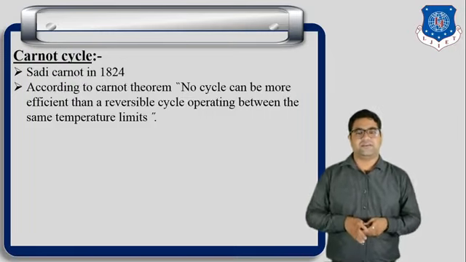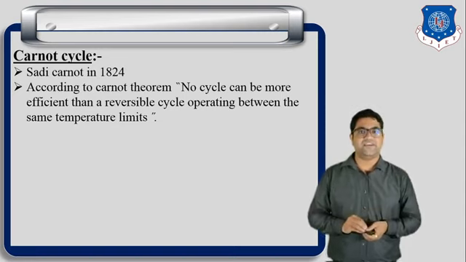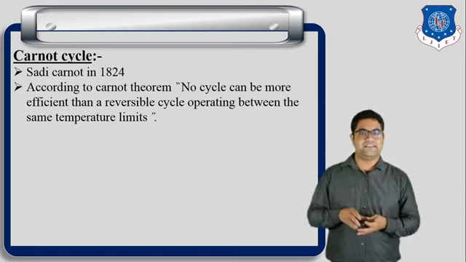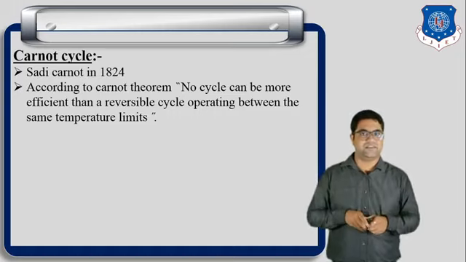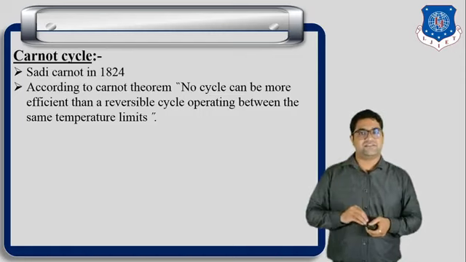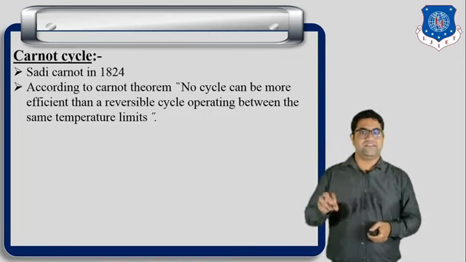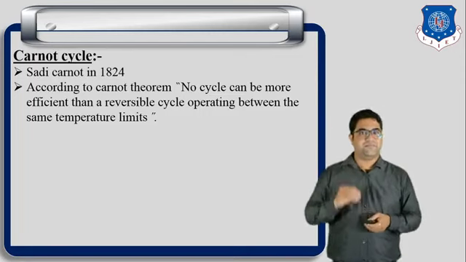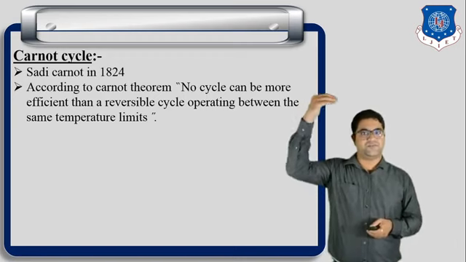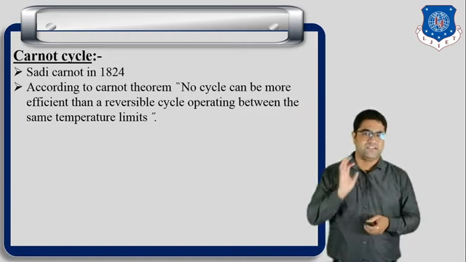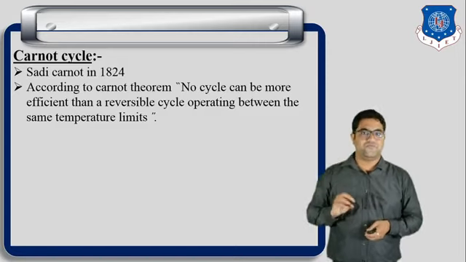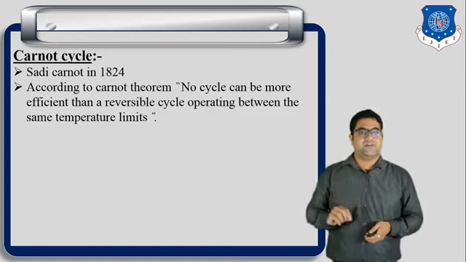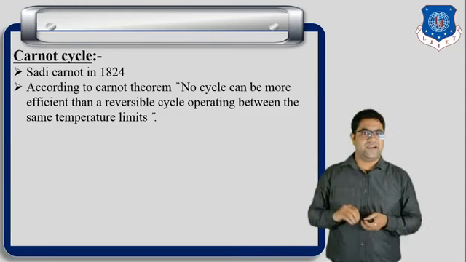Now what is the meaning of this? If we take two engines, one is the ideal engine and the second is the real engine. The ideal engine is the reversible engine and the real engine is the irreversible engine. Now what happens if we run both engines between the same temperature limits, means between the same temperature of source and the same temperature of sink? The ideal engine will have no friction, so the friction losses will be zero in the ideal engine.